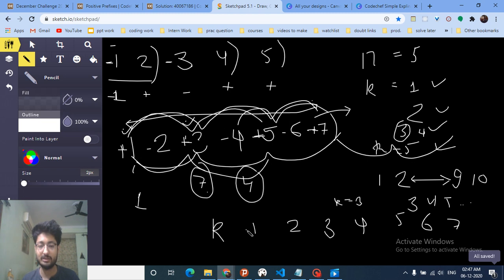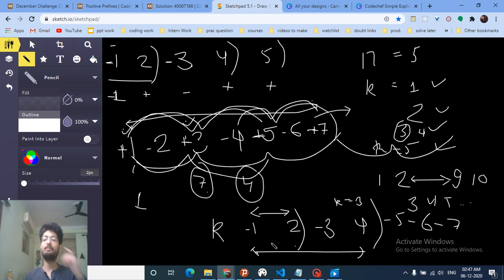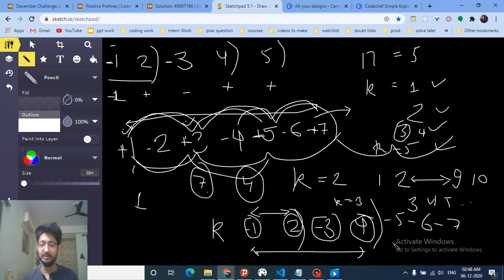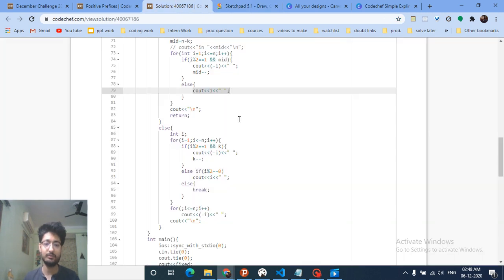So make the first number negative, and this prefix will give you the first positive prefix. Make this number negative, and this prefix will give you the second prefix, which is positive, and make all the other numbers negative. So what I mean by this is, if I put the first number and the second, like this, alternate numbers negative, then because we have these positive numbers also, this will make k equal to 2 positive prefixes, and all the rest of the numbers should be negative, because if we go beyond this, then the prefixes should be negative, because we only want 2 positive prefixes. And that's what we're going to do.